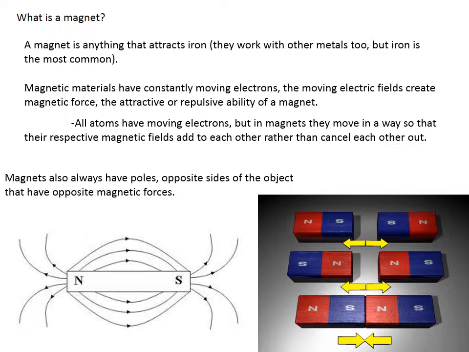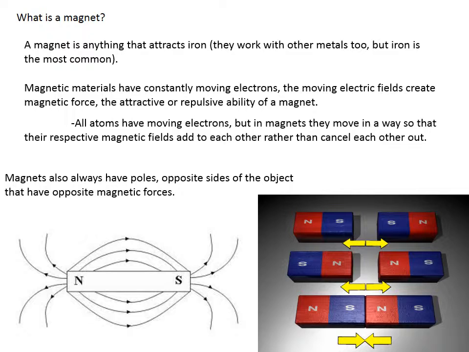Why do magnets attract iron? They attract iron because, like most metals, the electrons in iron have a lot of freedom. So when a magnet comes near a piece of iron, it organizes the electrons in the iron and basically turns the iron into a temporary magnet. When things happen to the magnet that could disorganize the electrons, the magnetic field gets smaller. So dropping a magnet or increasing its temperature can weaken or demagnetize an object.